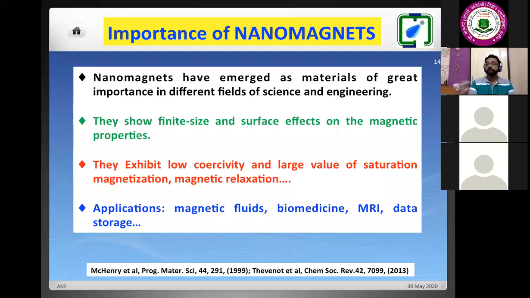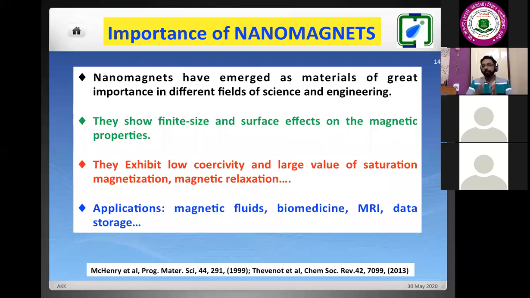And what is the advantage of nanomagnet? If we reduce the size of this macro magnet, magnetic saturation will increase. Permeability will increase. So we are not going to lose the magnetic properties, but we are reducing the size. The size of the magnet we can reduce, but the strength will be the same or more than the bulk phase. So that is the advantage. So now we can control the finite size and all these things.